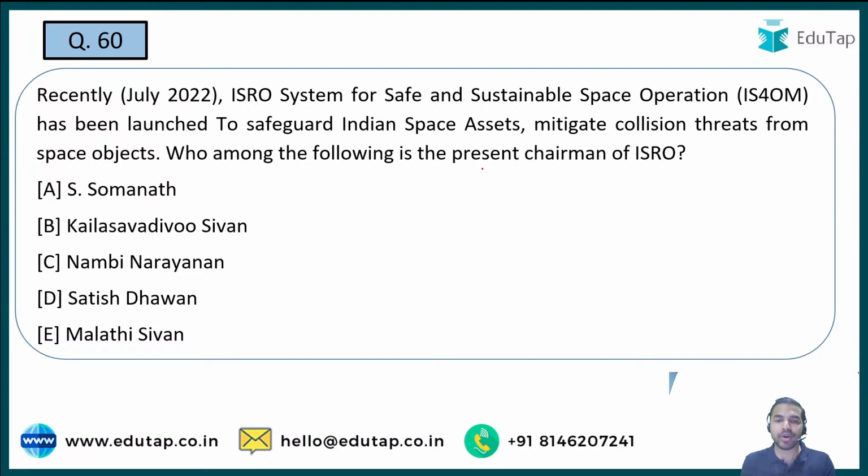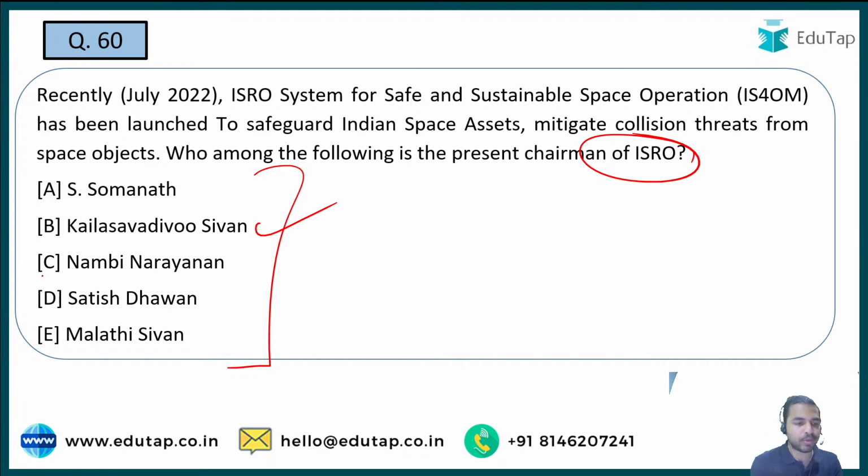In the next question you are required to tell me about the present chairman of ISRO. Who is presently the chairman of ISRO? So we all know that K. Sivan was earlier the chairman of ISRO. He is not the present chairman. You are required to tell me among these 4 people who is presently the chairman of ISRO.